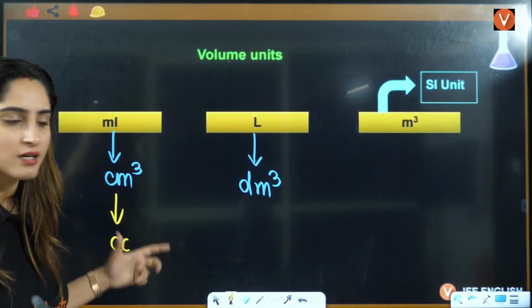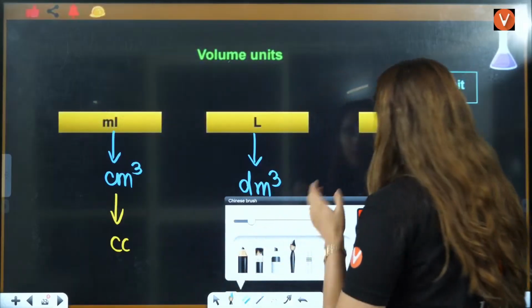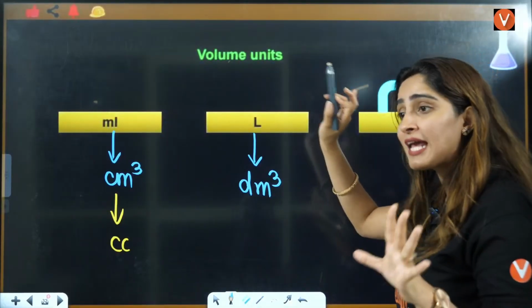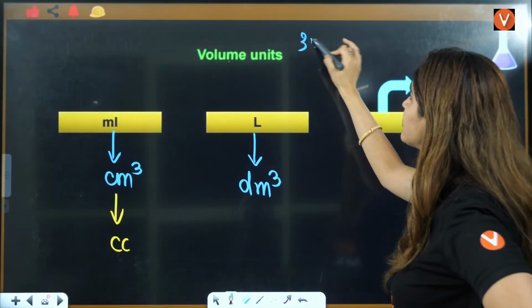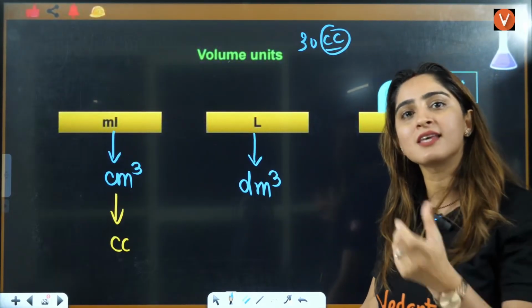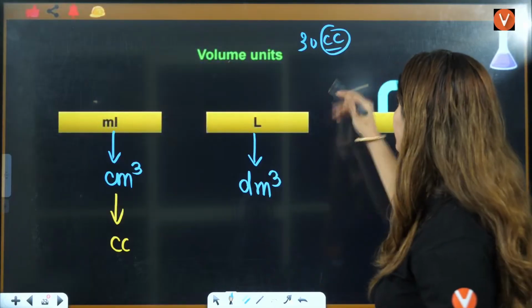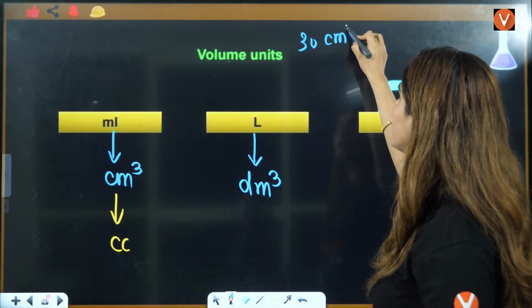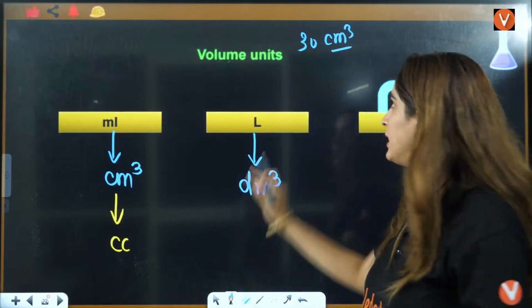Centimeter cube, cc. Sometimes they will give you the volume like this, you will see in the question. Sometimes they will give you 30 cc. Now students don't know what is cc, right? cc is nothing but milliliter only. If they give you 30 centimeter cube, this is nothing but milliliter only, right?